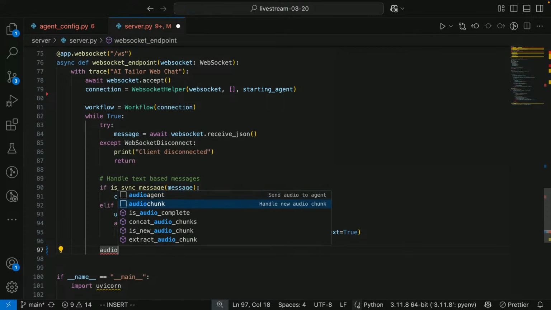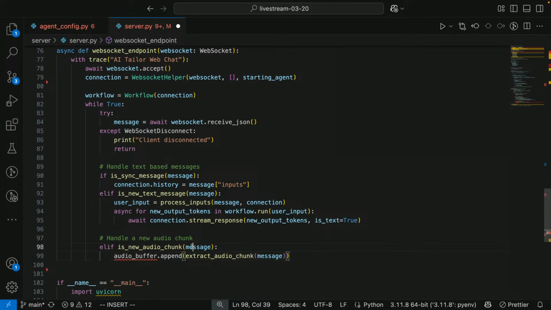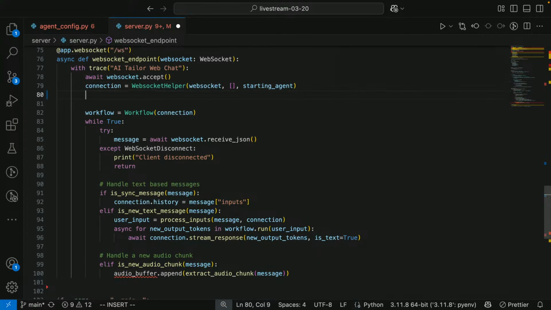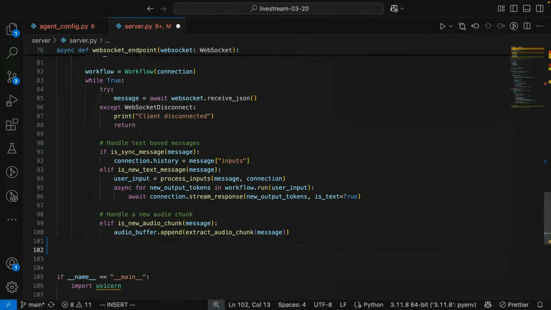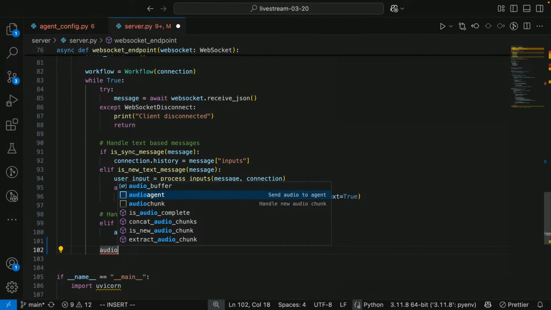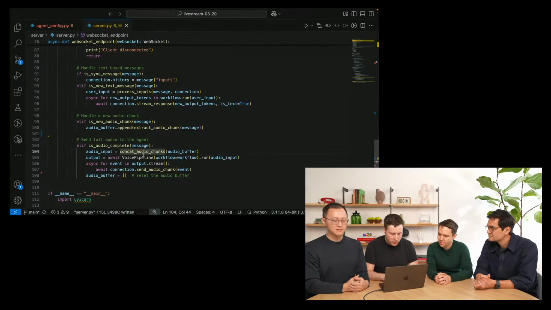So I have some snippets I prepared to make it easier to demo. Basically, we get a new chunk of audio, and then we need to accumulate those audio chunks first. I need to make sure I don't forget to initialize the buffer. Right. Now let's see, once we get the full audio, we need to send it to the agent. So here we are getting the audio, we concatenate all the chunks, and then we feed it into this voice